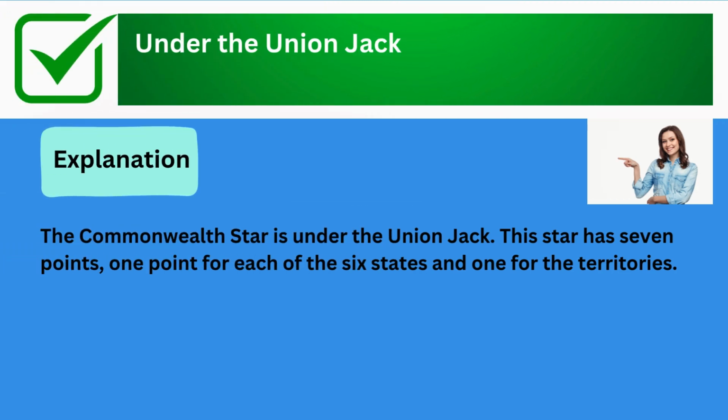The correct answer is under the Union Jack. Explanation: the Commonwealth star is under the Union Jack. This star has 7 points, 1 point for each of the 6 states and 1 for the territories.